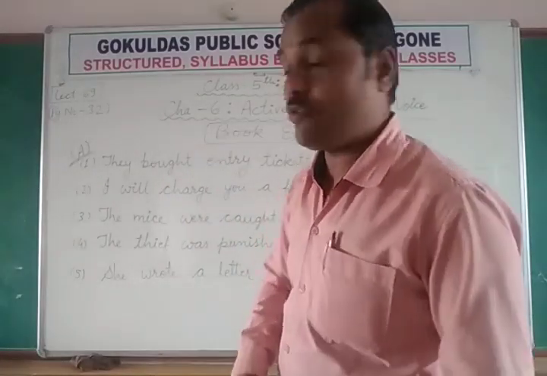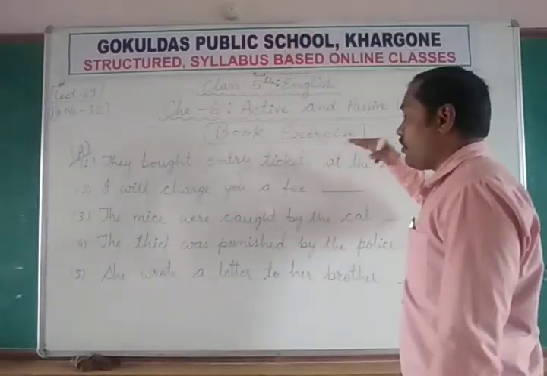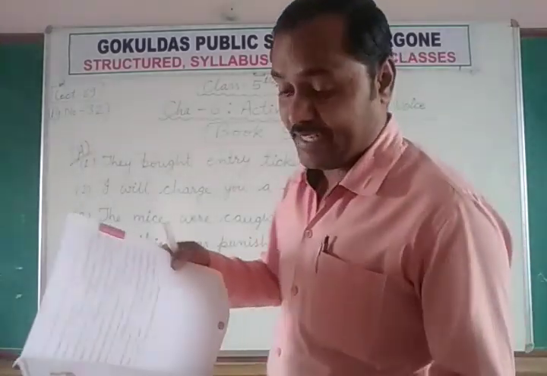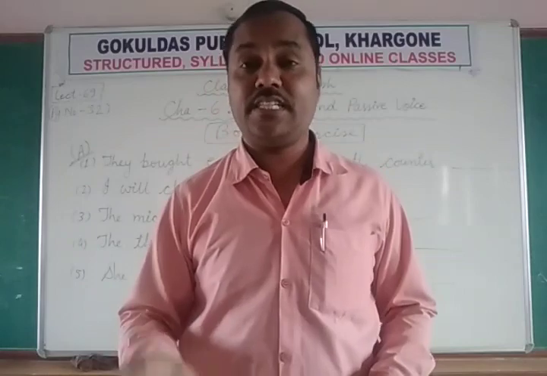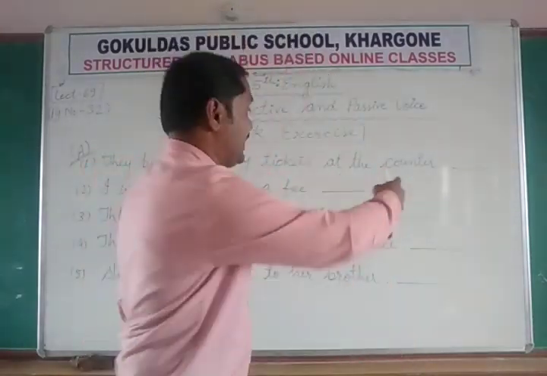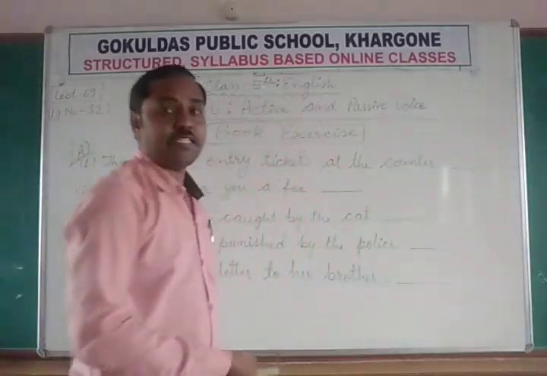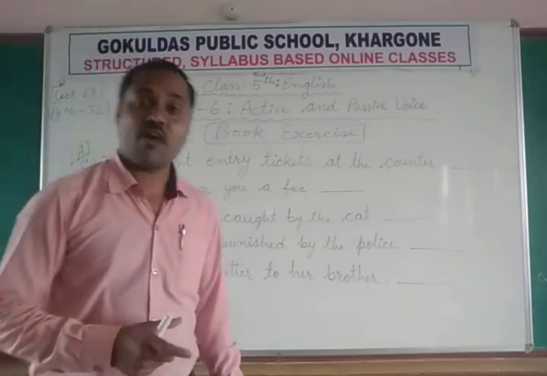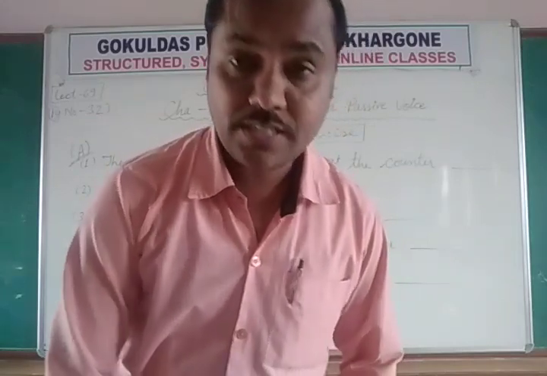There are 10 sentences, some are of active voice and some are of passive voice. We need to write against each of the sentences whether they belong to active or passive voice. So how to identify active voice and passive voice?